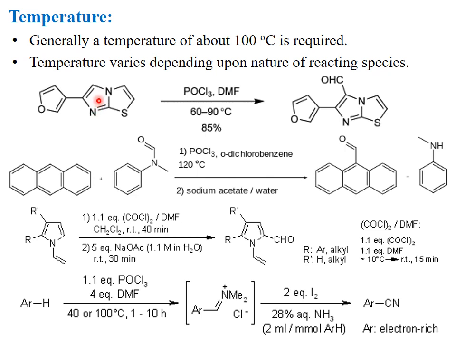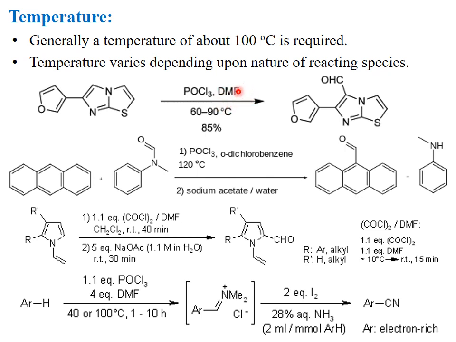See another example, anthracene, with N-methylformanilide as the amide moiety. This will react with POCl3 and give the iminium ion electrophilic species.